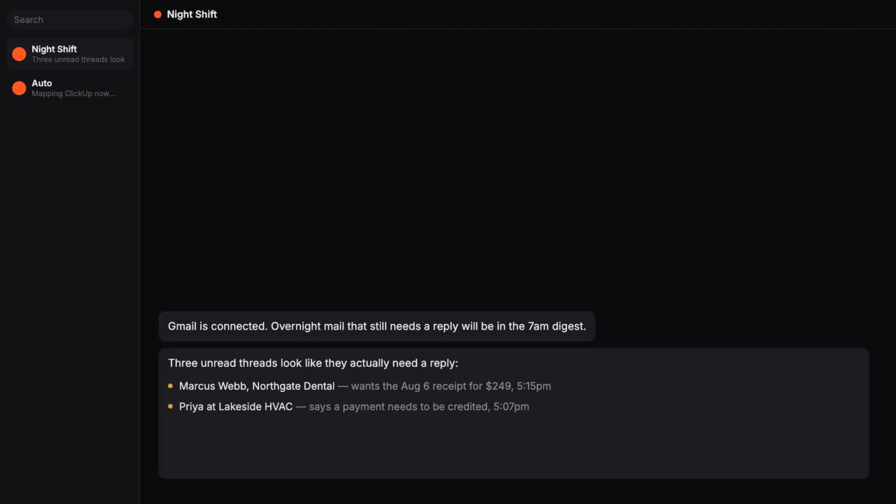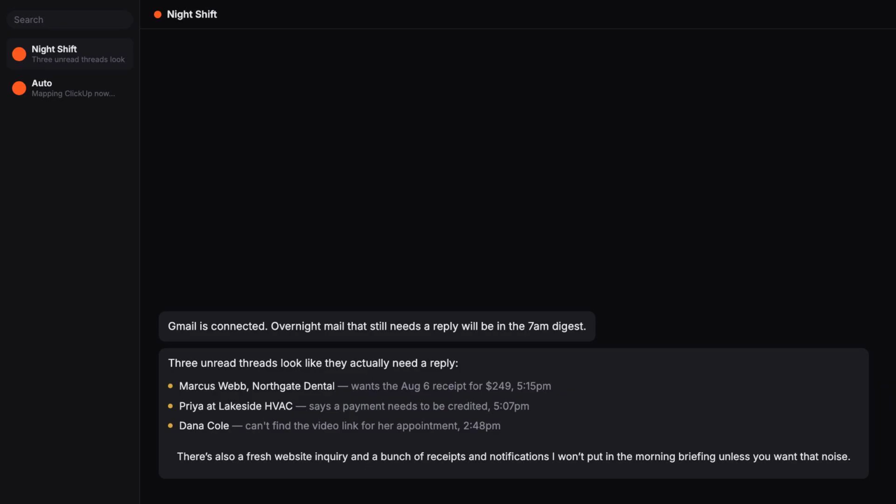3 unread threads that actually need a reply. A receipt request, a payment that needs crediting, a client who can't find her link. Then it tells me there's also a pile of receipts and notifications it's leaving out unless I want the noise. Nobody asked it to filter. That judgment is the product.